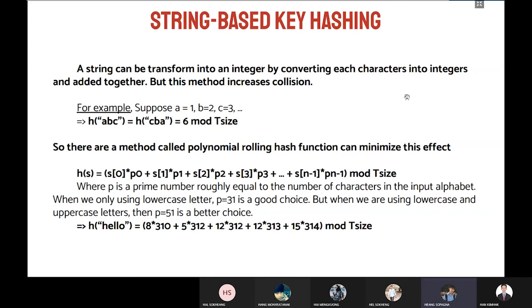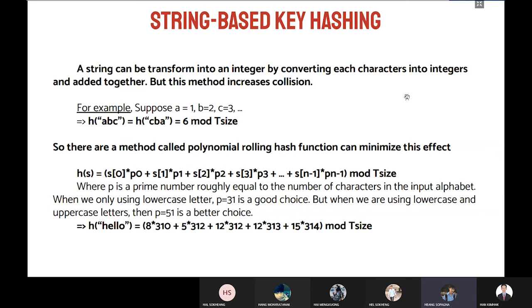In this method, we use the formula you can see on screen, where s is the string, and p is a prime number roughly equal to the number of characters in the input alphabet. We are only using lowercase letters, so p equal to 31 is a good choice.